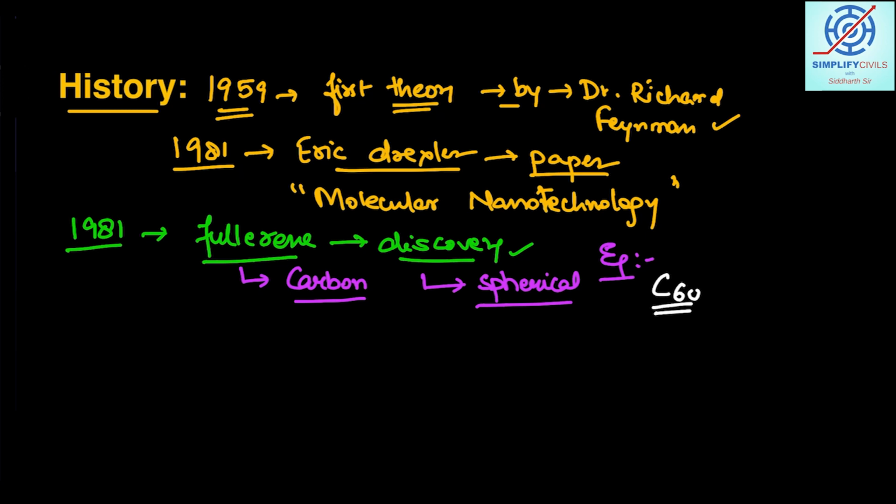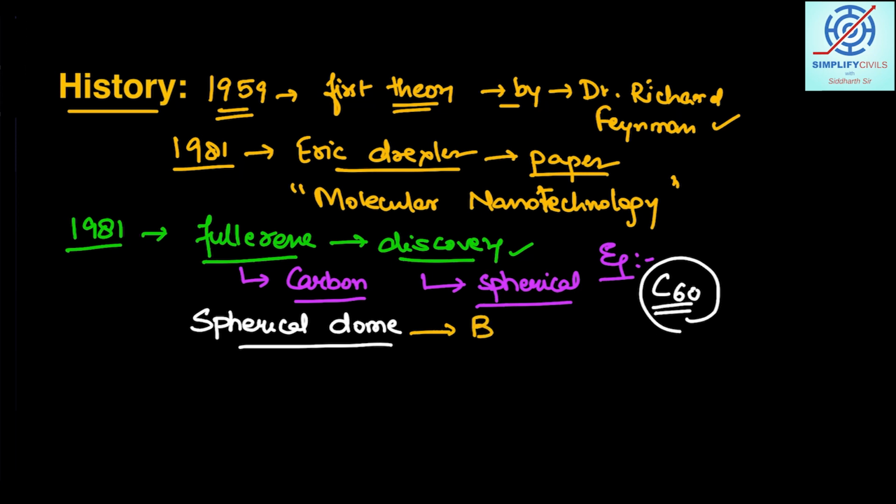C20 is there, C60 is there, C200 is there, but C60 is one of the best and most commonly used examples. C60 stands for 60 atoms of carbon that are making a structure, and this structure is basically a spherical, dome shaped structure. Another name for such a structure is Buckminster Fullerene.